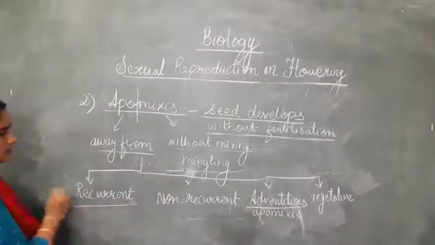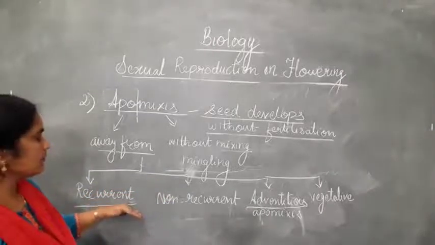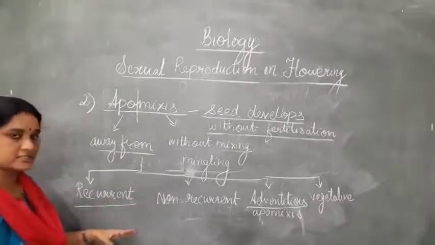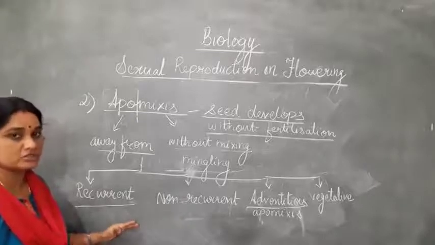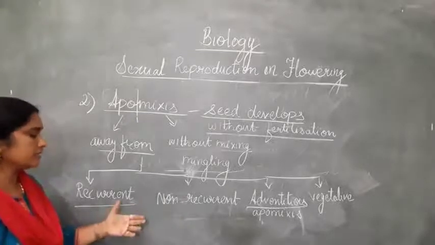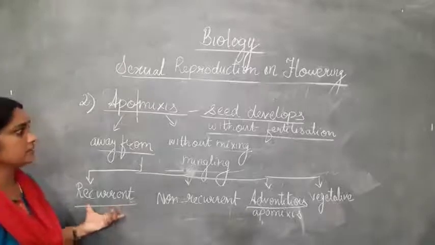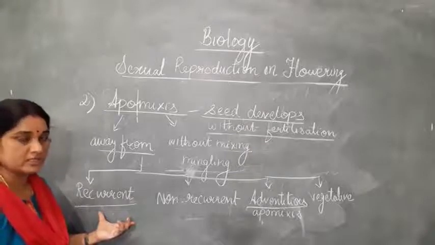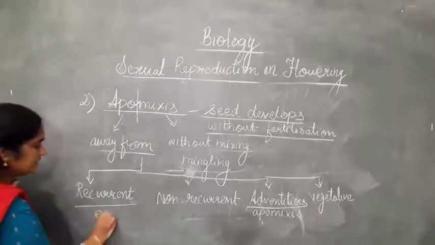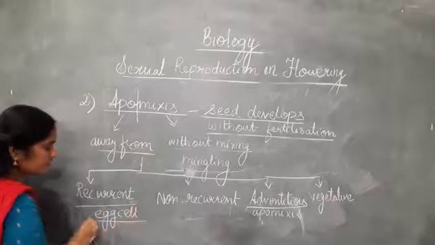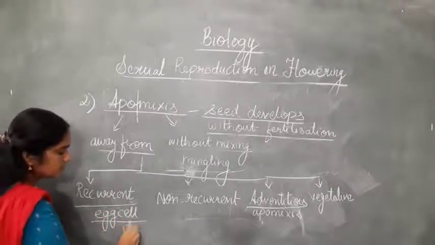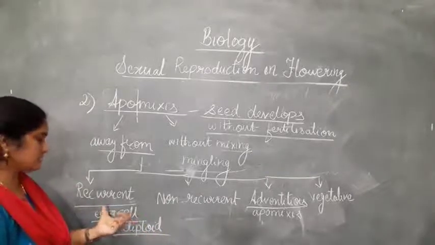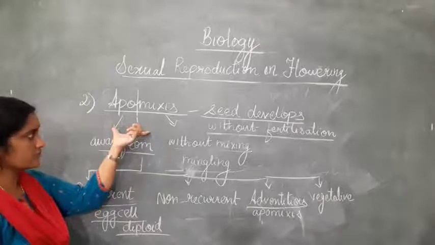Now in recurrent apomixis, what happened? The diploid cell, that is the megaspore mother cell. How is the ovule formed? The megaspore mother cell undergoes meiotic division, that is reduction division, and then it forms the egg cell. But in recurrent apomixis, the megaspore mother cell will not undergo meiosis, and it gives rise to the egg cell. If the egg cell is formed without meiotic division, what is the ploidy of that? It is diploid. So that diploid egg cell will itself start growing into the apomictic embryo.